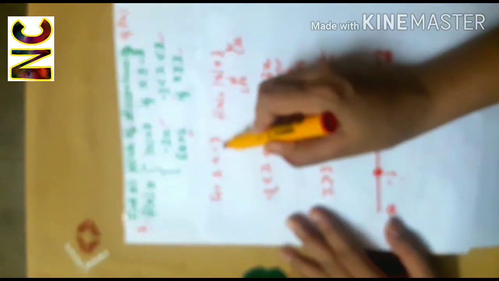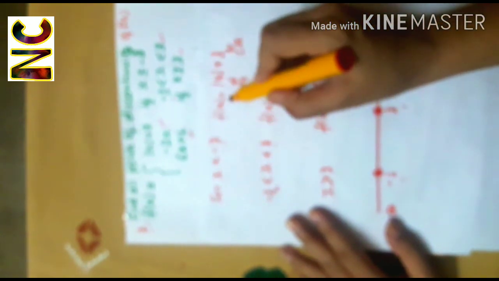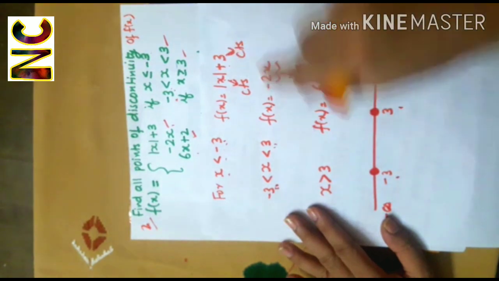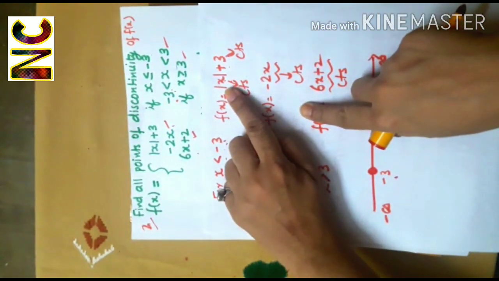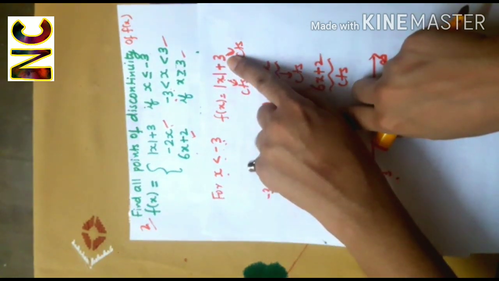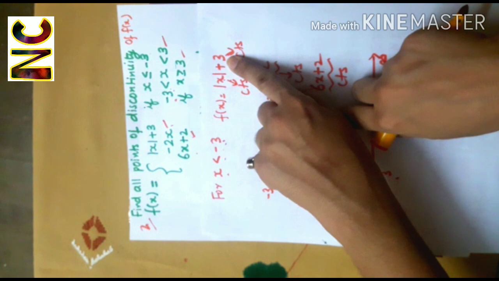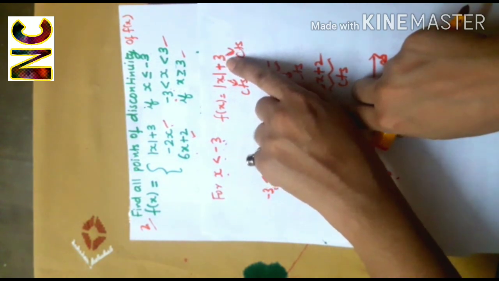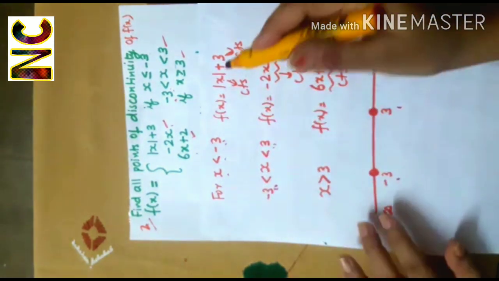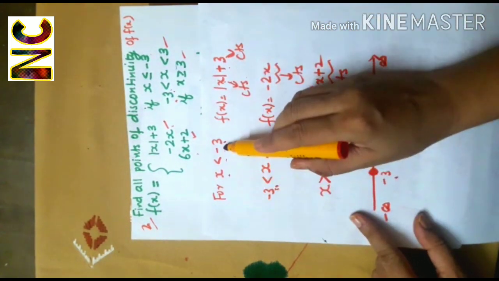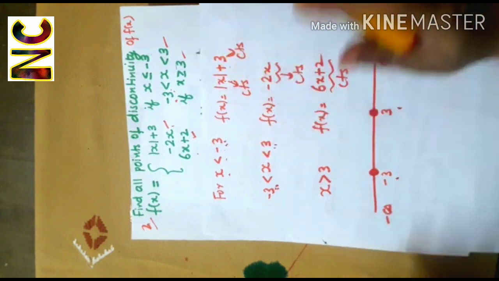For x less than minus 3, f(x) is equal to absolute value of x plus 3. Now this function is continuous, being a modulus function. This is a continuous function because it is a polynomial function. It is a constant number and it is a polynomial function. And we know that the sum of two continuous functions is continuous. So for all x less than minus 3, f(x) will be continuous.